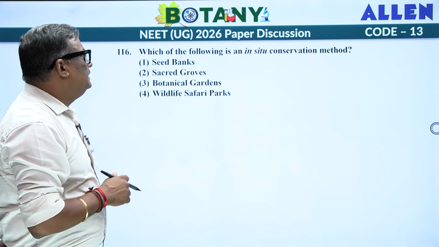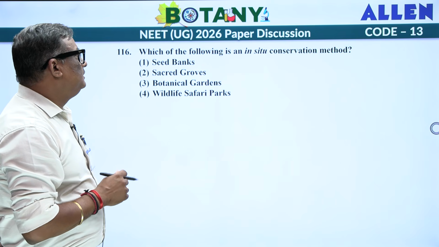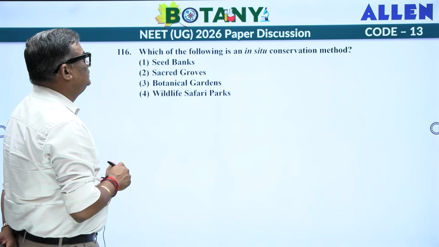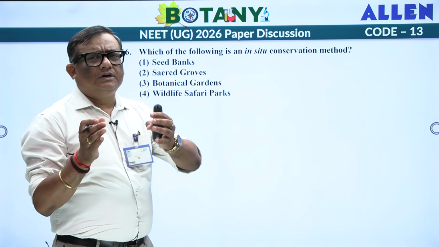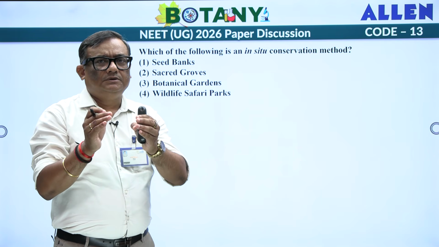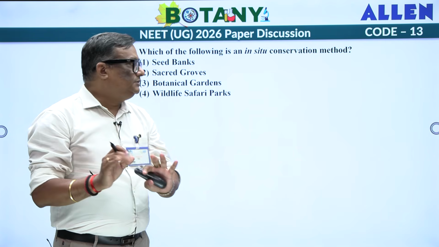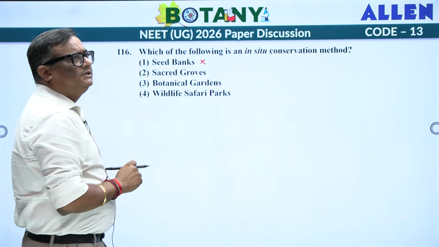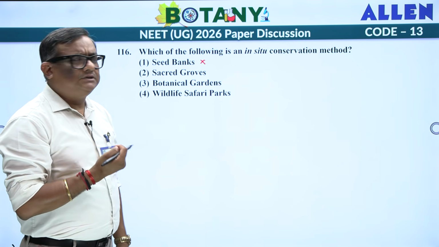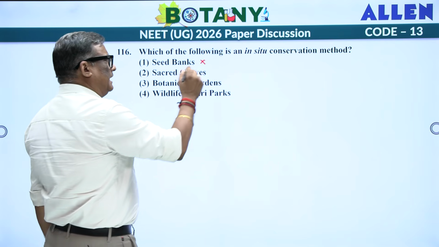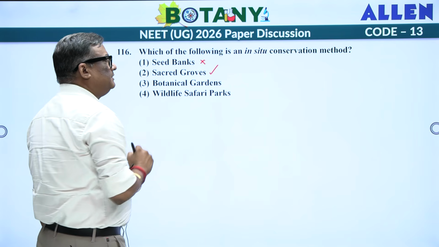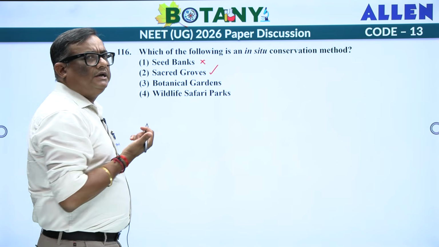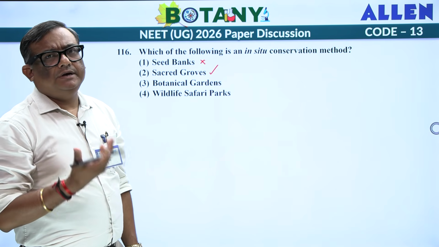Which one of the following is an in situ conservation method? Now, when you look at the in situ conservation method, in situ means all the organisms are going to be preserved, conserved at the place where they are present. Seed banks we can create, so it is not an in situ conservation, it is technically ex situ conservation. Sacred groves, natural condition in which the things are going to be preserved. Botanical gardens can be created, can be made.